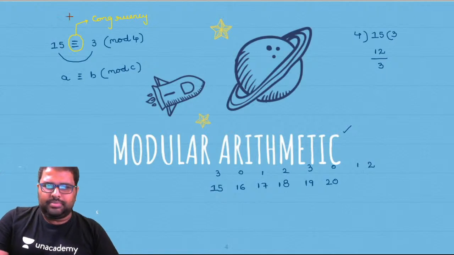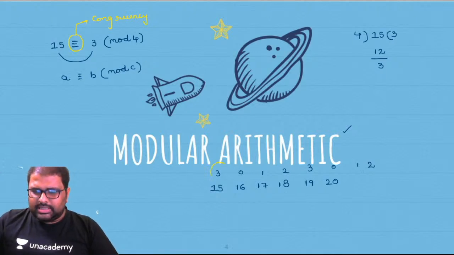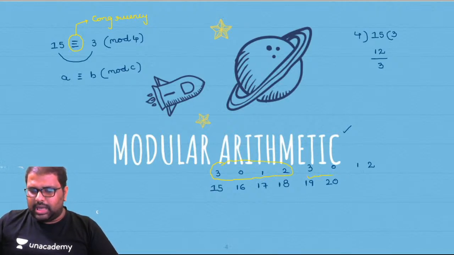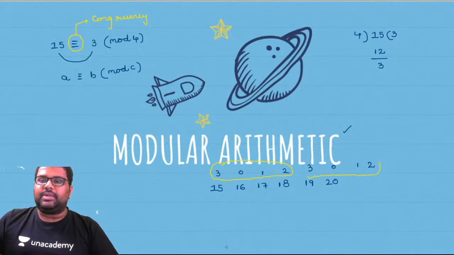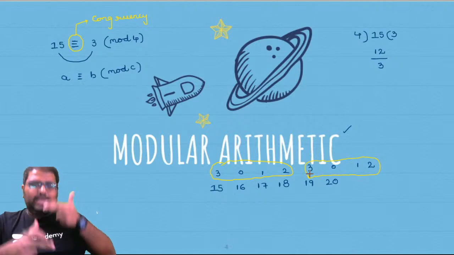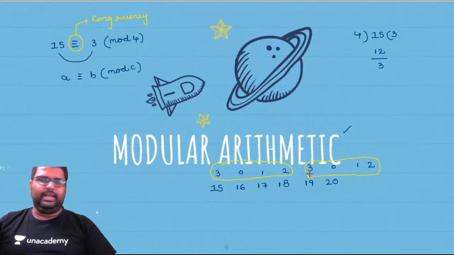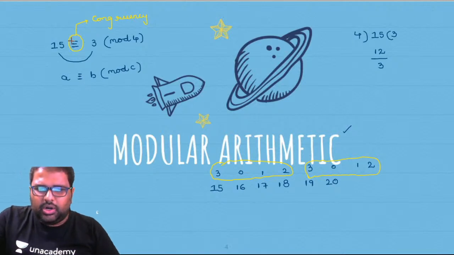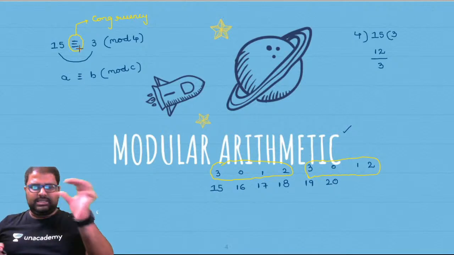Now closely observe, it is moving in the cycle of 3, 0, 1, 2, and again 3, 0, 1, 2. Am I right or wrong? Yes. This is what you call congruency, the cyclic approach of modular arithmetic numbers. I have explained this so that you understand these 3 stripes.